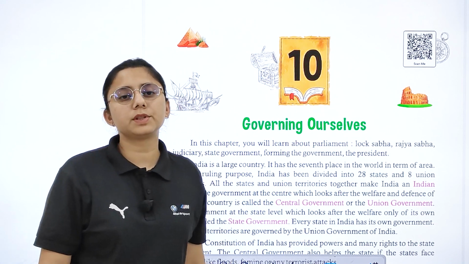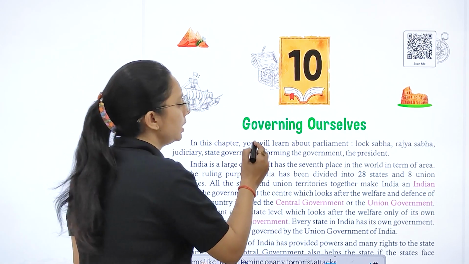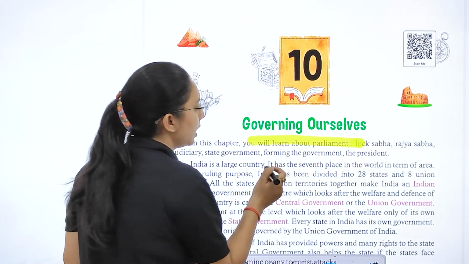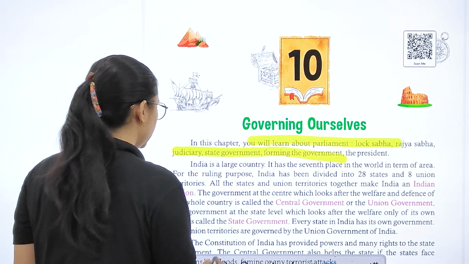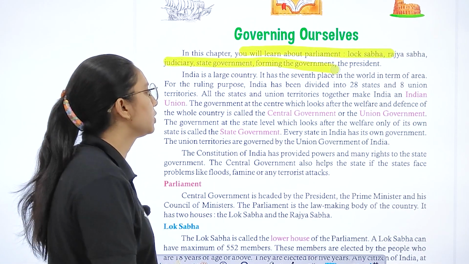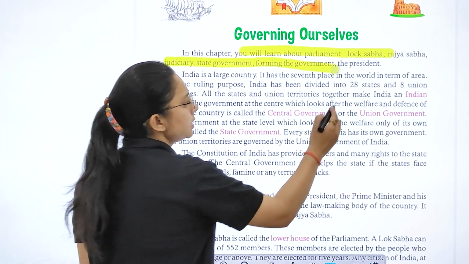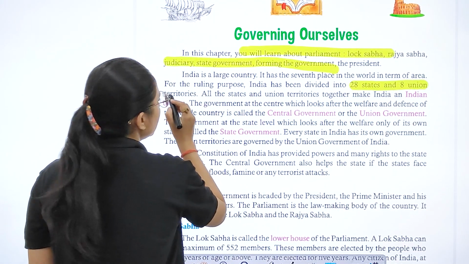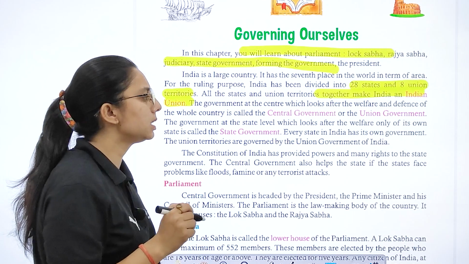Now today let's start with chapter number 10, Governing Ourselves. In this chapter you will learn about Parliament, Lok Sabha, Rajya Sabha and judiciary, state government, forming the government and the president. India is a large country, seventh largest in terms of area and second largest in terms of population. India has been divided into 28 states and 8 UTs, and together they make India.